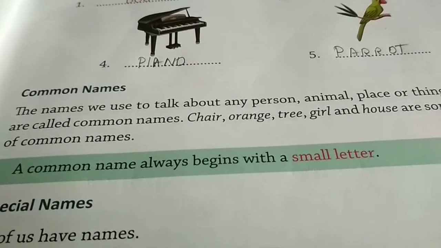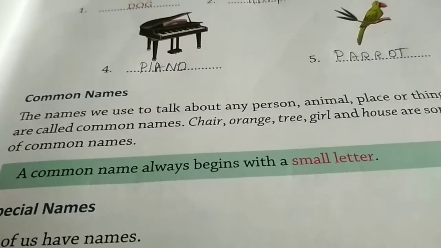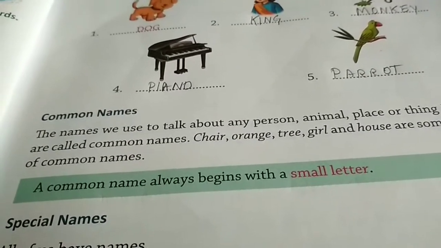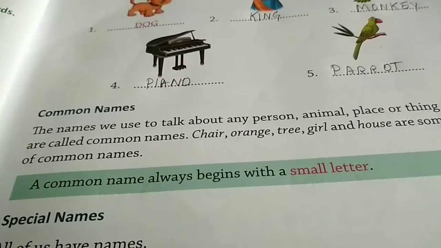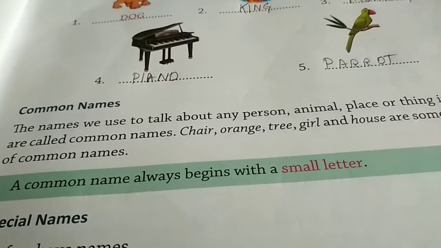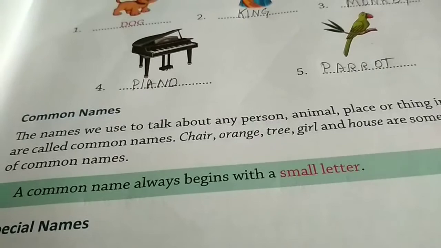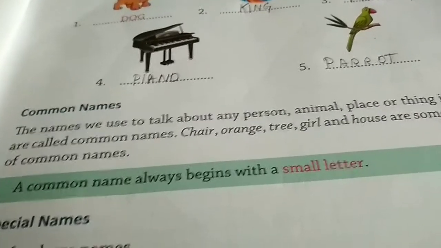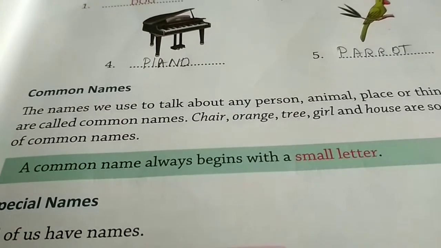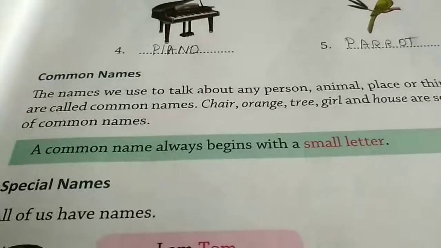Park, which park? If I say I am in the park, which park? If I say the name RK Park, VK Park, then it has a proper name. But common means I am in a park. Park is everywhere. The park is a common noun. Like chair, table. If I say only chair, that means any chair, right? That is called common. A common name is written in small letters.